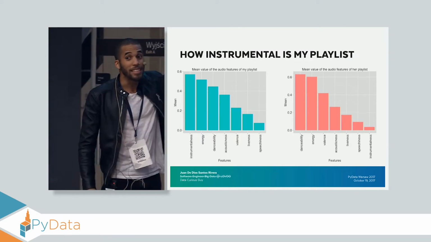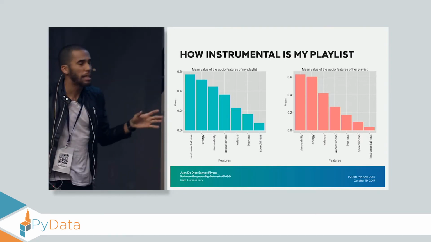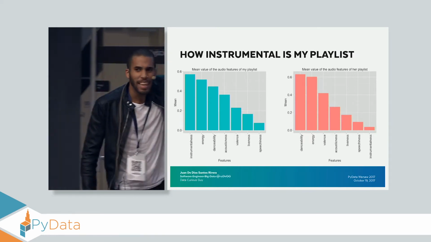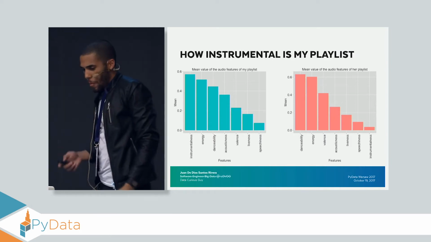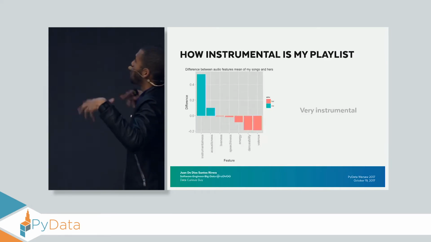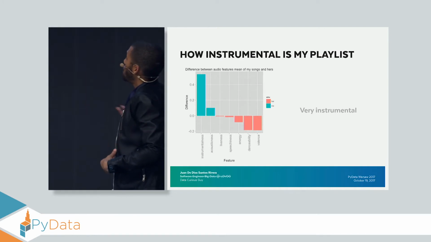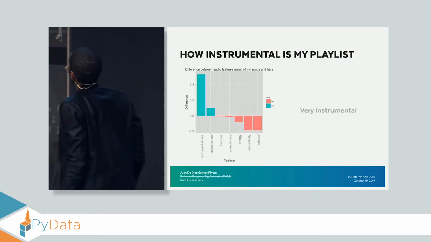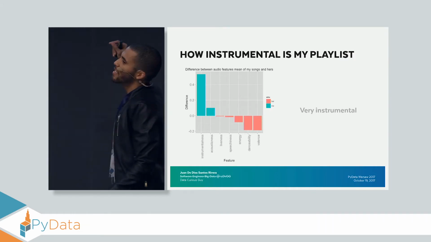But on her side, it's quite the opposite. First, she has danceability. I also have danceability somewhere here because of my Latin blood, but she has it at the top, and instrumentalness is the last one, see? So it's really the opposite. And here we can see the main difference. Here I am subtracting her values from my values, and on blue, that really tall blue bar represents the instrumentalness of my songs, the difference from hers. And on the other side is the valence.